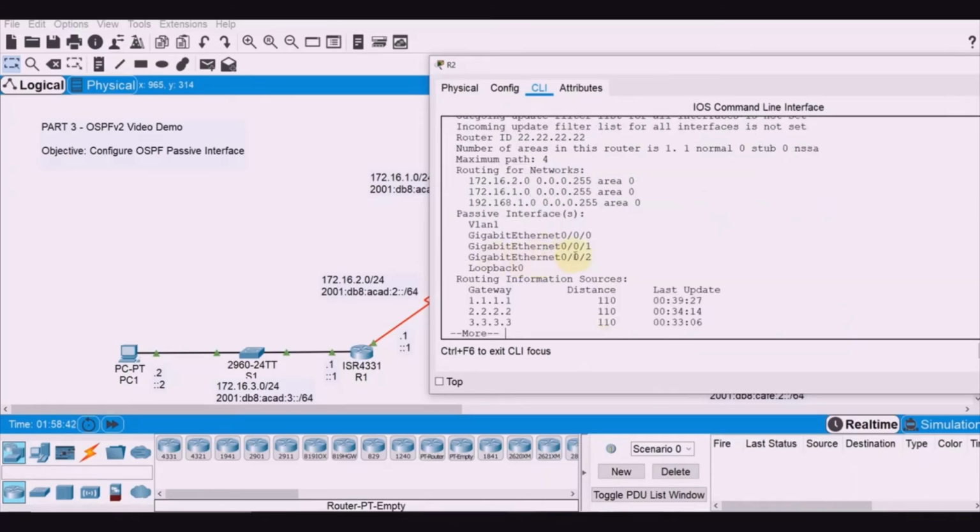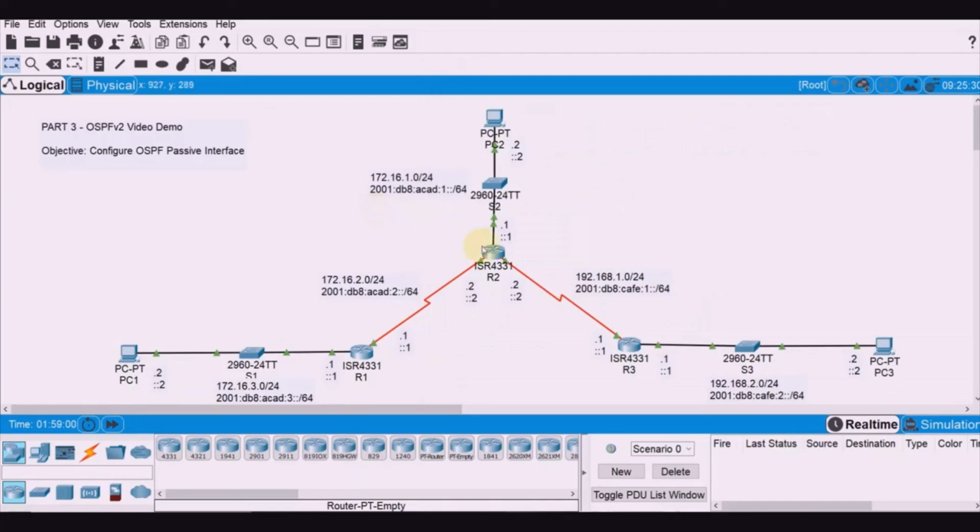So we have passive interfaces. Okay, this is on R2. Using the default earlier, that's why all the gigabit Ethernet there are set to passive interface, including the loopback and the VLAN 1 there. So we removed the serial 0/1/0 from the passive interfaces, and also this serial 0/1/1.